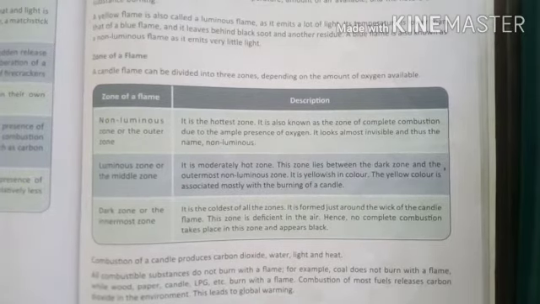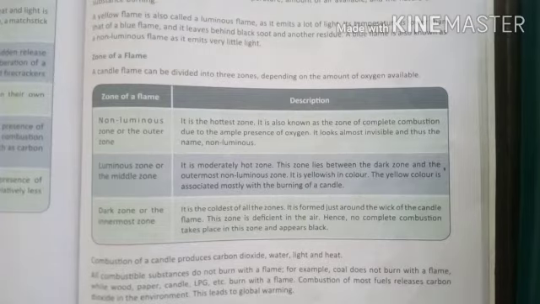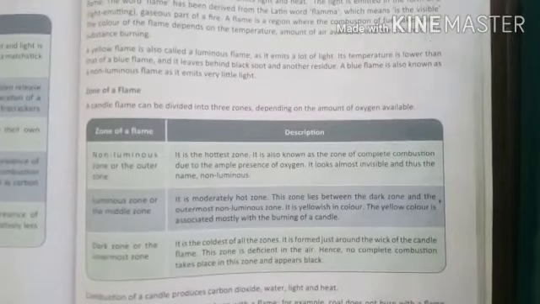The first one, the blue zone, can get more oxygen. That's why it is bluish in color, so it gives more heat as compared to light. The remaining oxygen reaches the next part, called the luminous zone, which is yellowish in color. So it gives light but not heat. And the last part, the dark zone, is mostly the inner part. It is a dark part which does not get any oxygen, that's why it does not burn and gives a blackish spot in the candle. So these are the different zones of the flame: non-luminous zone, luminous zone and dark zone.